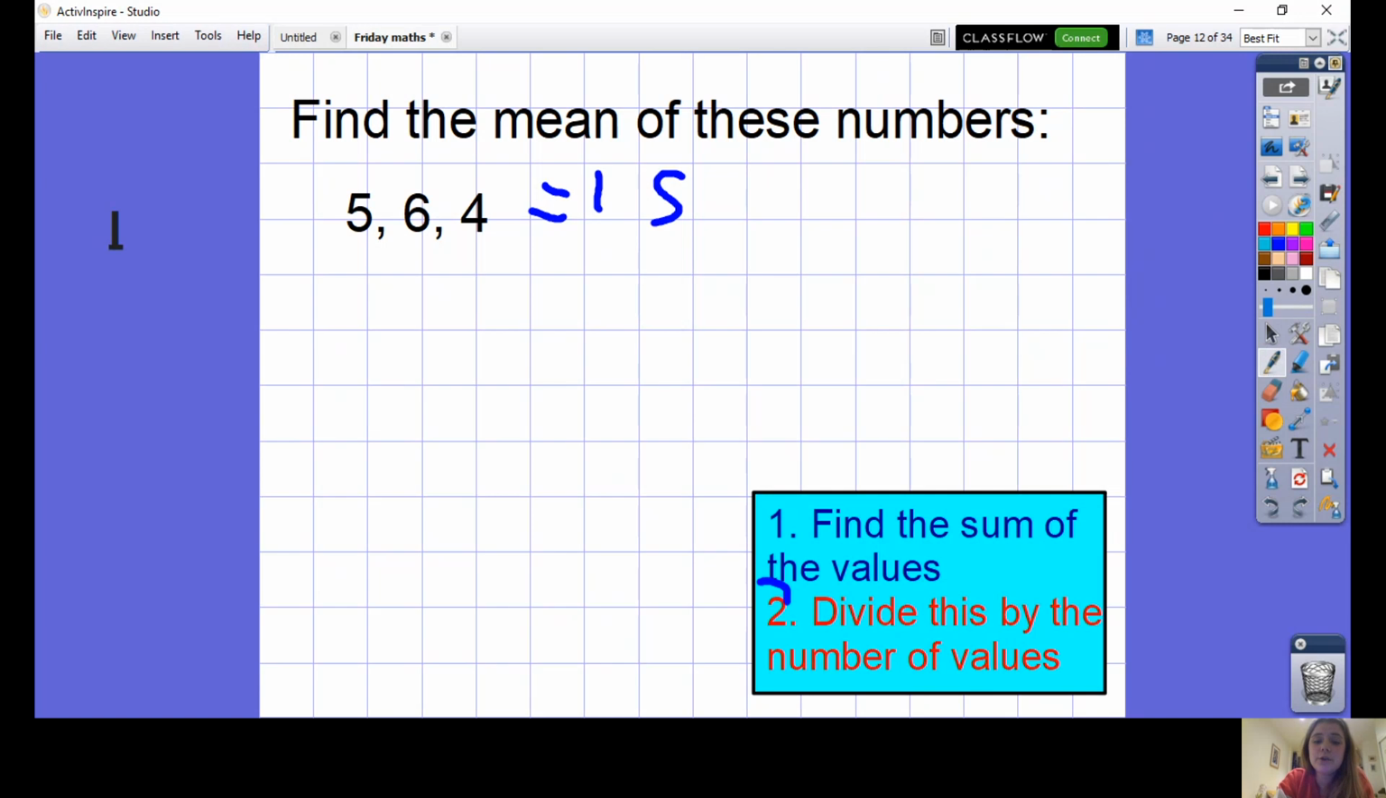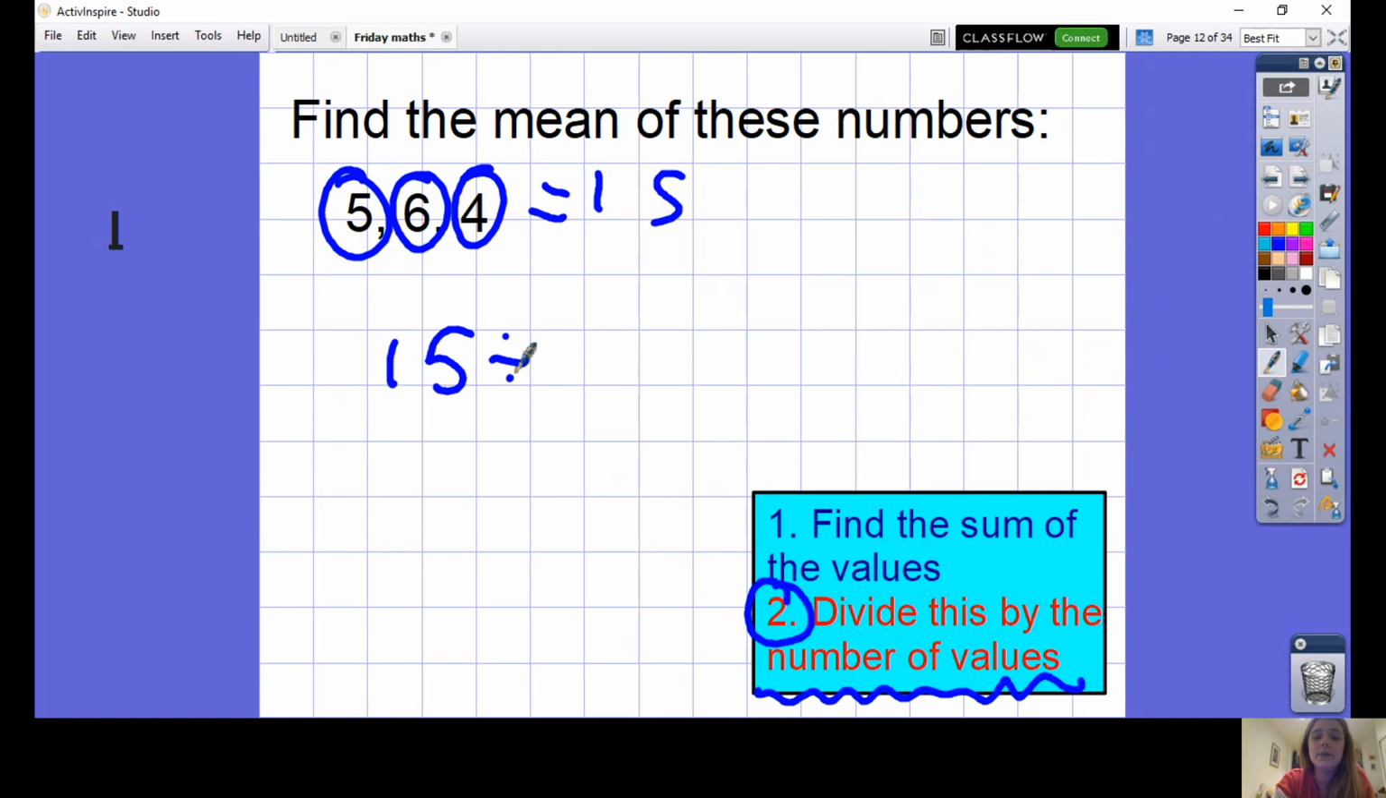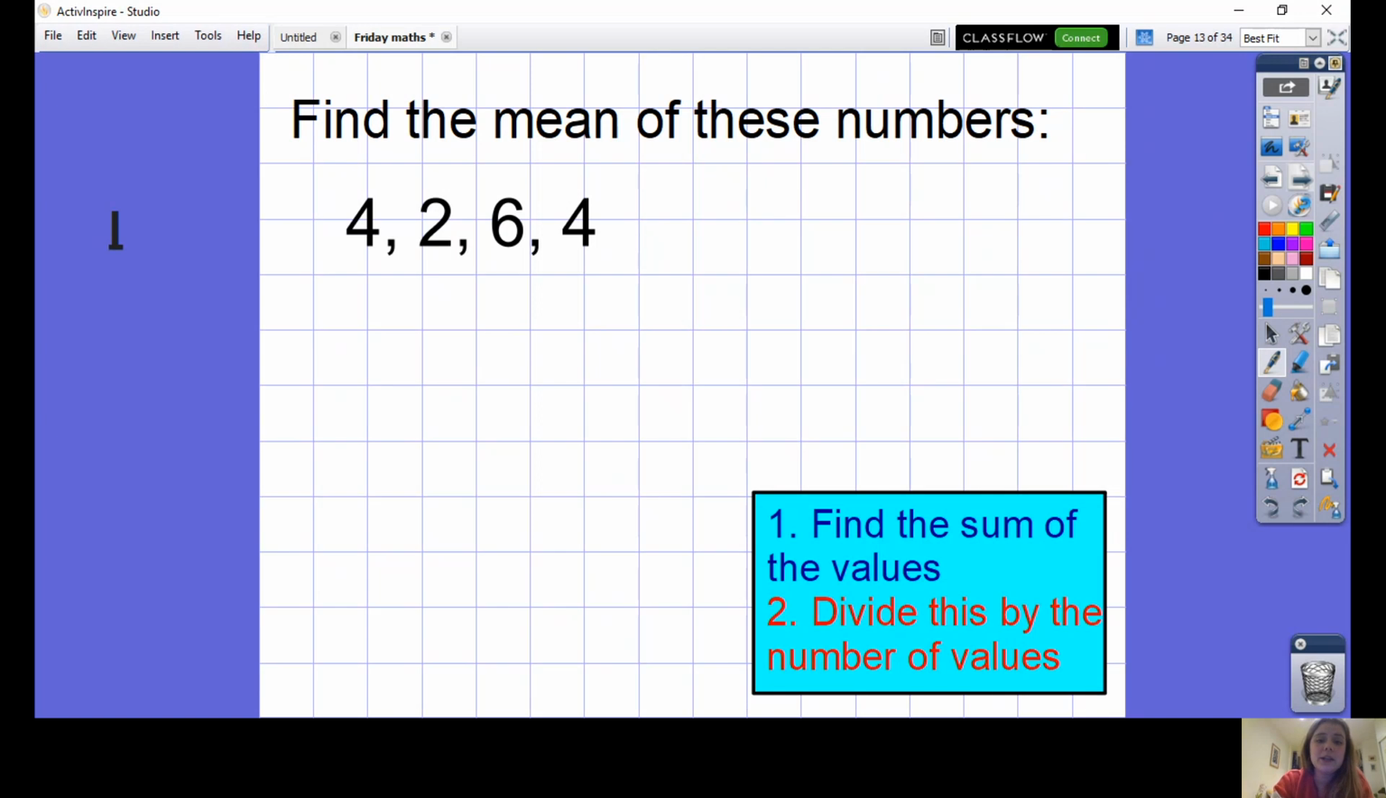Step 2 then is to divide the number that you get by however many numbers you had. In this question, I've got 1, 2, 3 values. So I need to do 15, which is the sum, divided by 3. 15 divided by 3 is equal to 5. Let's have a go at the question now.